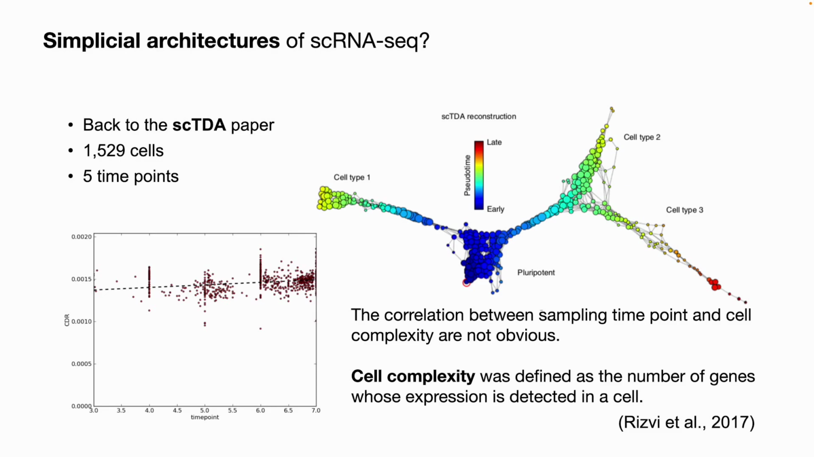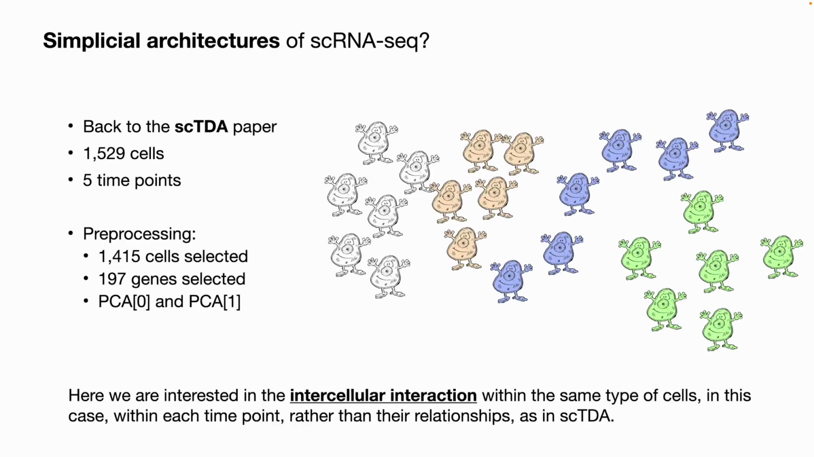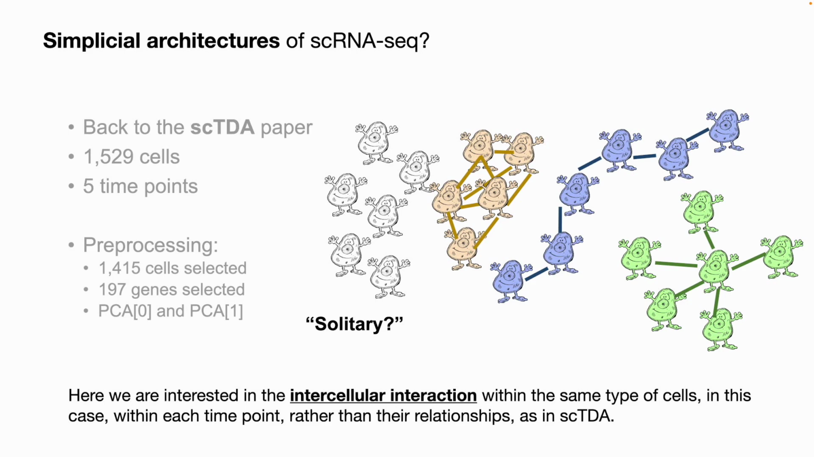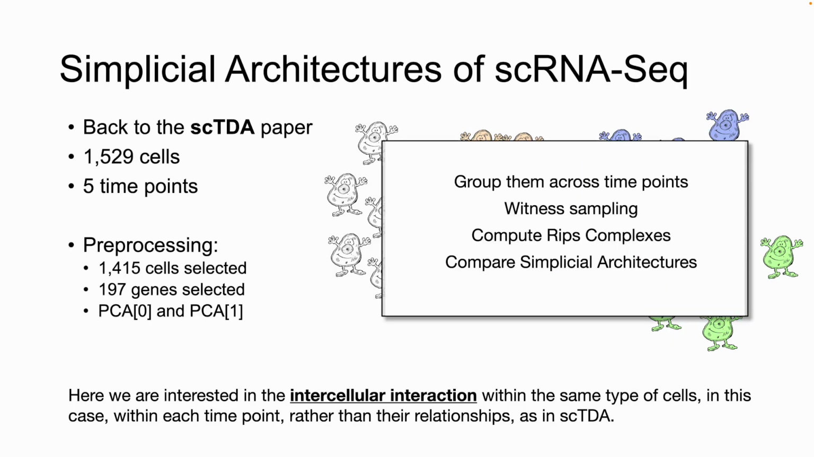We will propose a new definition of cellular complexity. Here, we are interested in the intercellular interaction within the same type of cells. In this case, within each time point, rather than their relationships as in scTSA. For instance, do the cells have a homogeneity that makes them not solitary but collaborative to one another? Or are they all similar to just one other cell as a chain, or all similar to one single cell as the protocells? As a teaser, our approach involves witness sampling of large amounts of data, computing the Rips complexes, and then comparing their simplicial architectures.